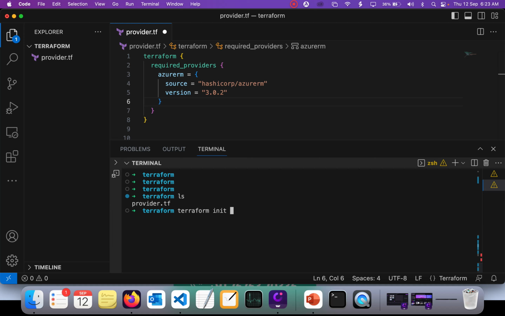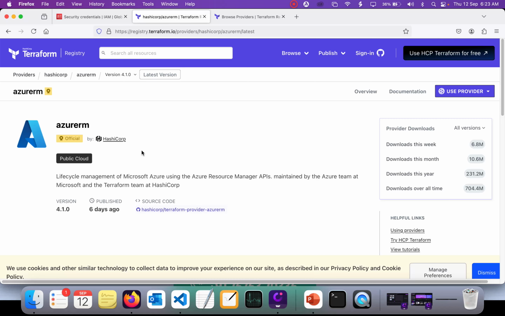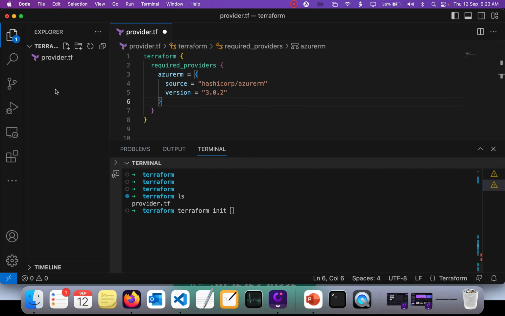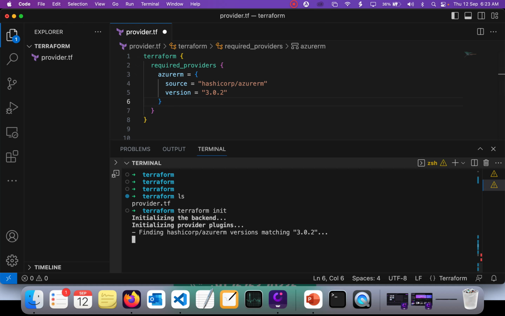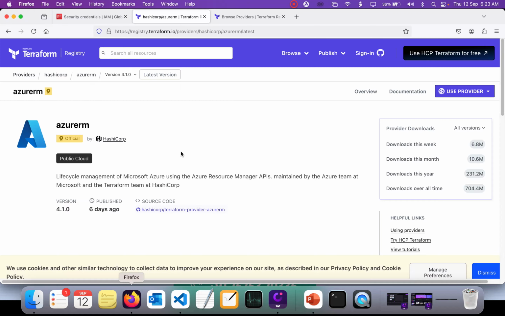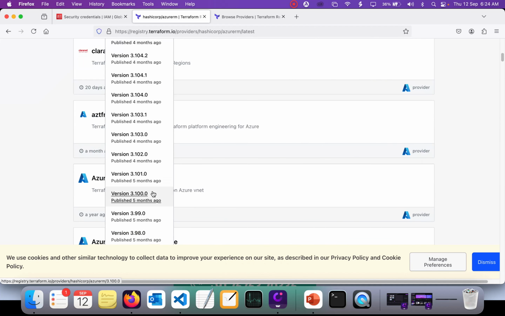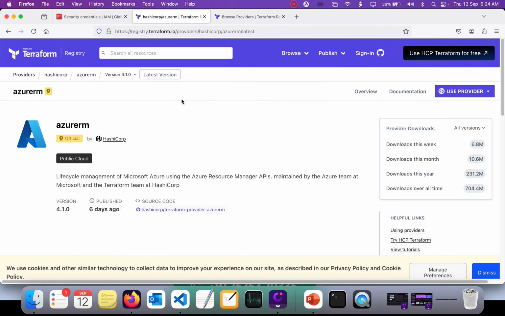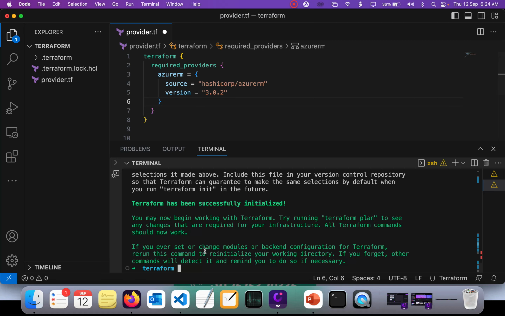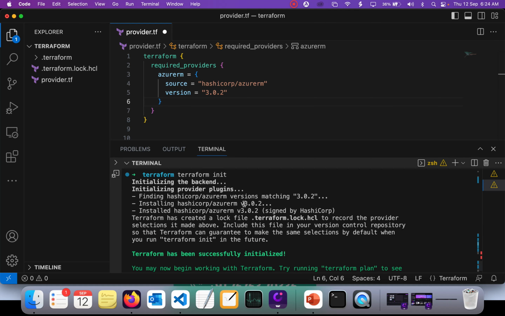Okay, so if you do Terraform init, what's going to happen is that it's going to download the Terraform providers and keep them in your folder. Now, as you can see, it is installing hashicorp/azurerm version 3.0.2. This version is pretty old, because the latest version, as I'm recording this video, is 4.1.0.